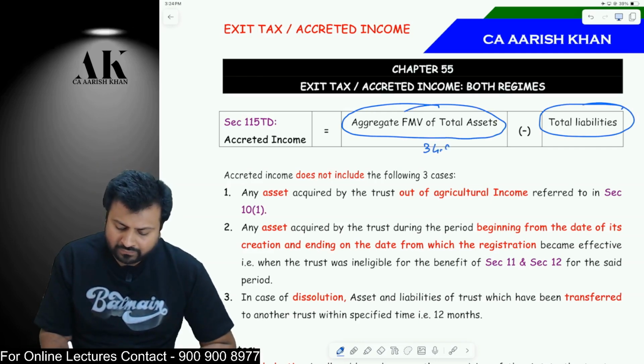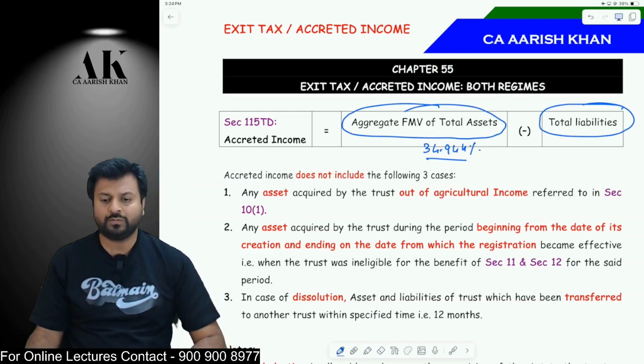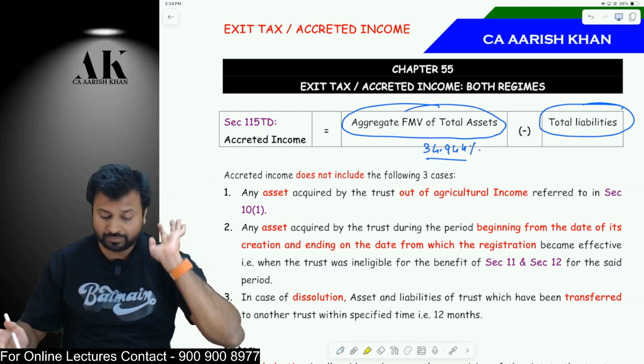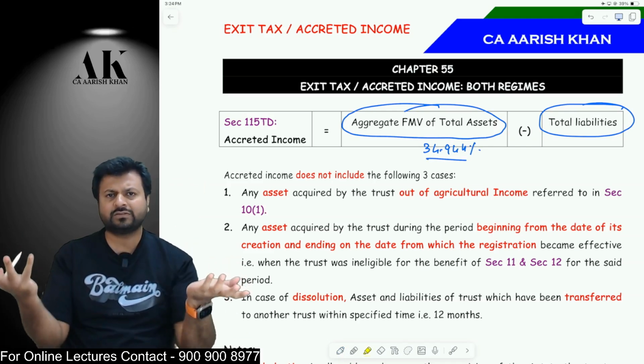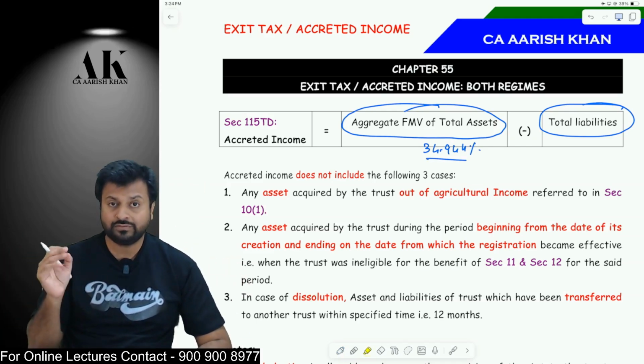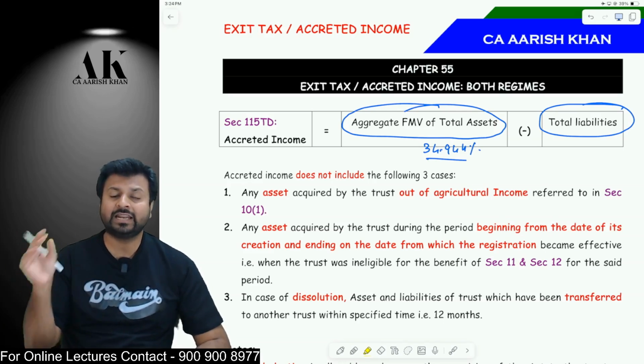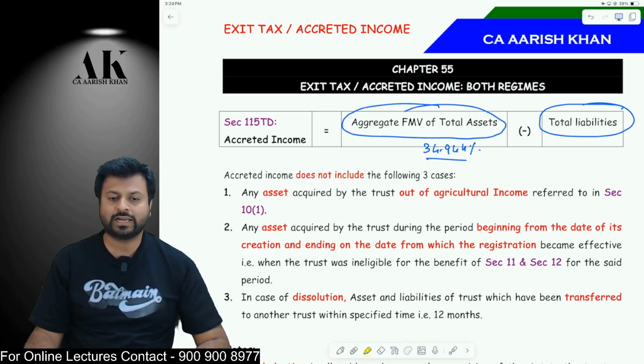On that, 34.944% tax will be imposed on you. How much percentage? 34.944% tax will be imposed on you. Okay, this much tax will be imposed on you, as simple as that. Okay, 34.944% flat tax rate is there. Yes, flat 34.944% tax will be imposed on you.